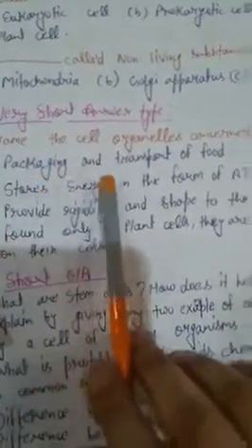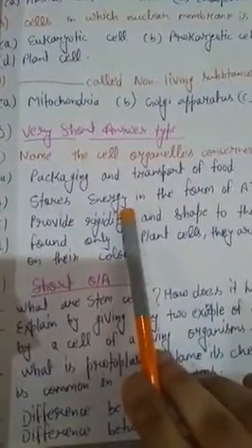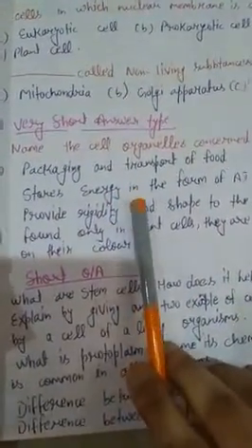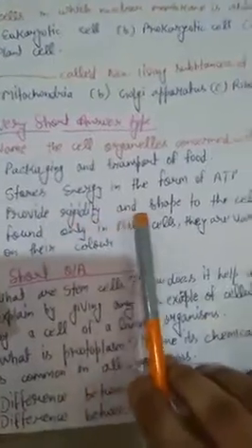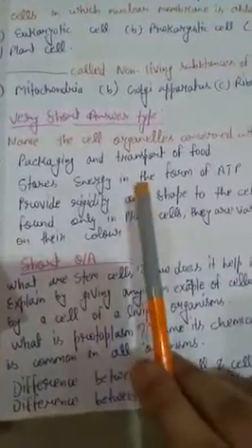Next is store energy in the form of ATP. Which cell organelle stores energy in the form of ATP? Its answer is mitochondria. The next is, provide rigidity and shape to the cell. Which cell organelle provides rigidity and shape to the cell? Its answer is cell wall.